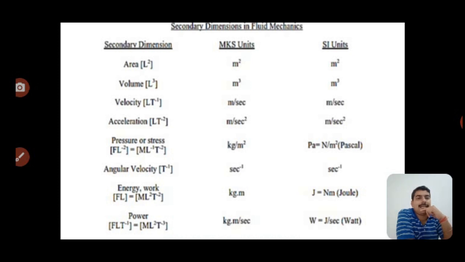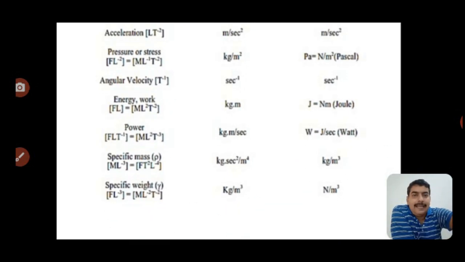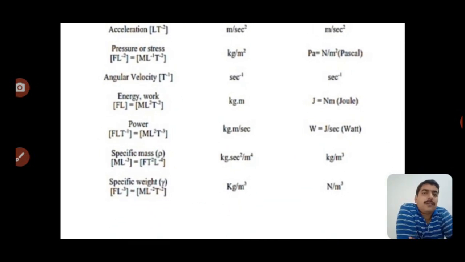Angular velocity is second inverse, T minus 1. Energy or work is ML2 T minus 2, in kilogram meter in MKS, and in SI unit joule. Power is ML2 T minus 3, in MKS kilogram meter per second, and the SI unit is joule per second, that is the watt.